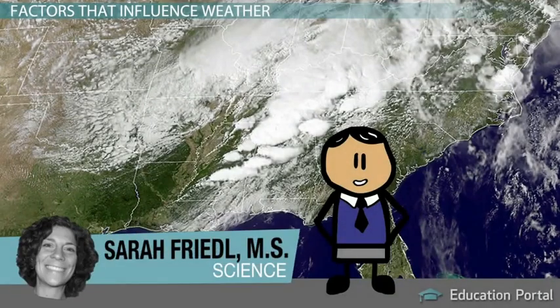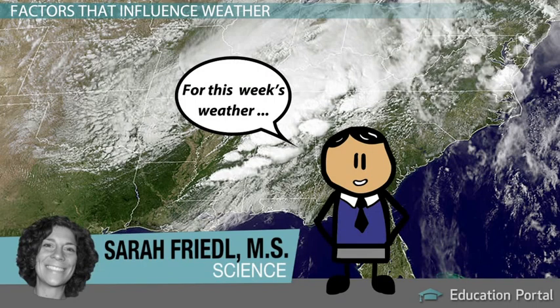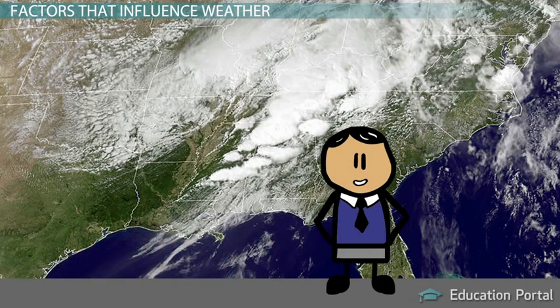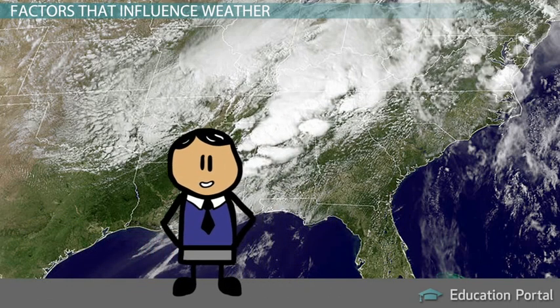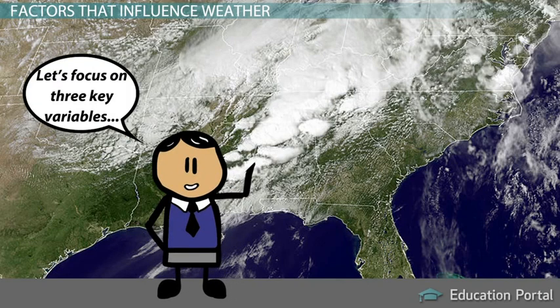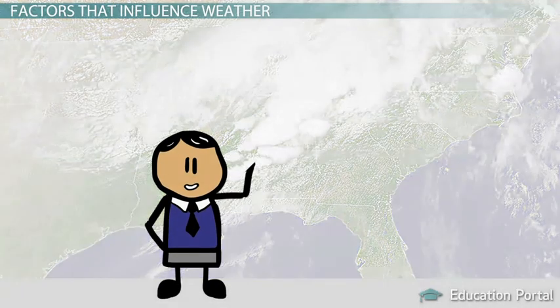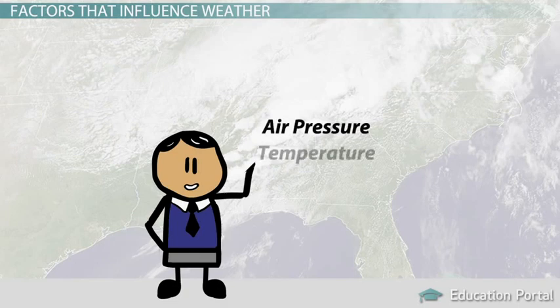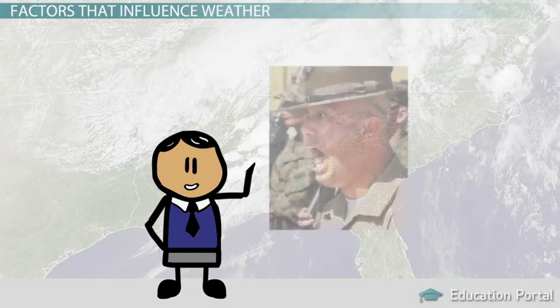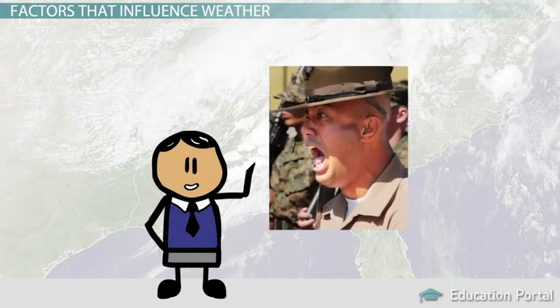Although it may seem like it sometimes, weather forecasters don't just make up their predictions. They use the best available science as well as three key variables that are critical to understanding weather: air pressure, temperature, and air density. These variables are essential because, like a well-organized set of drill sergeants, they control how air behaves and thus they control the weather.